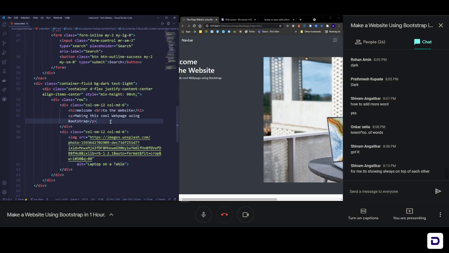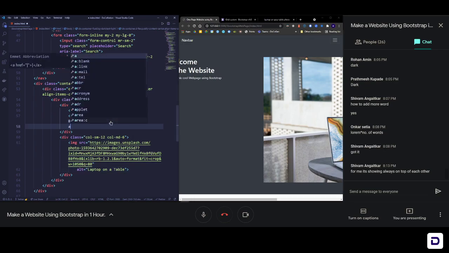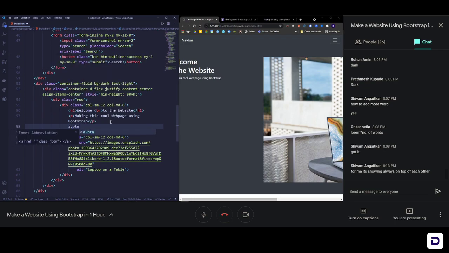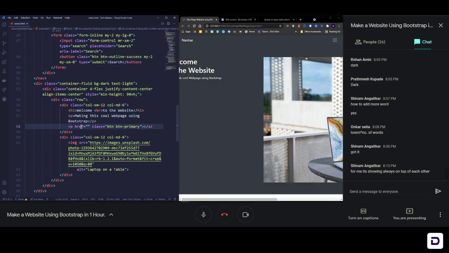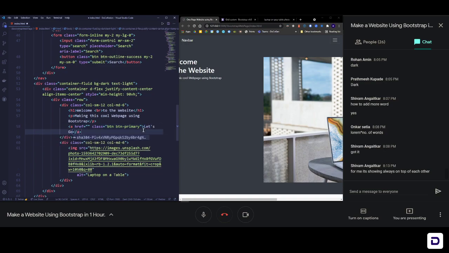Below the p, I'll add an a tag with the class of btn and also a class of btn-primary. Okay, and if I save it, you can see that I have a button here.